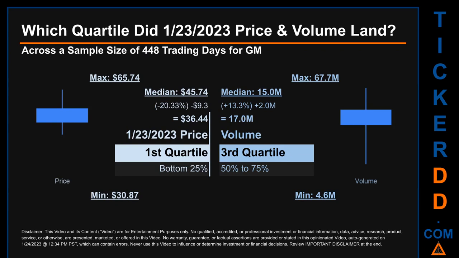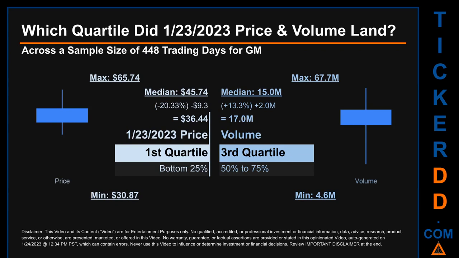Which quartile did January 23, 2023 price and volume land? Across a sample size of 448 trading days, the maximum end of day price for GM was $65.74, while the minimum was $30.87. Within that price range, January 23, 2023 price of $36.44 landed within the first quartile, meaning it was within the bottom 25% of all sampled end of day prices.